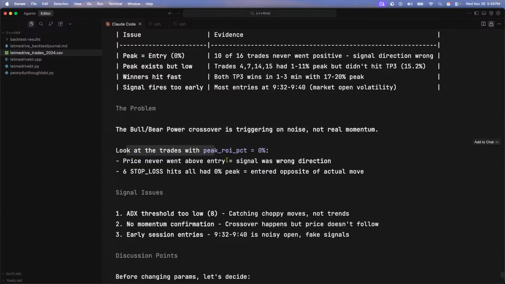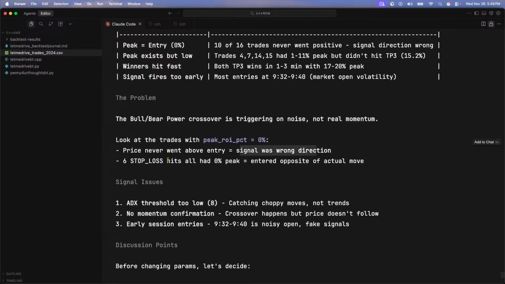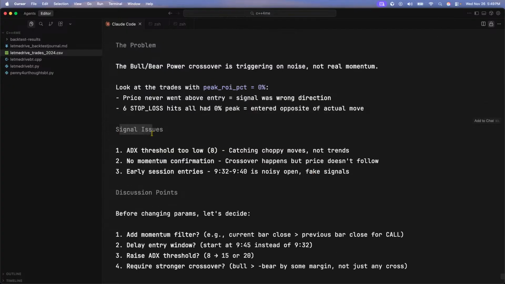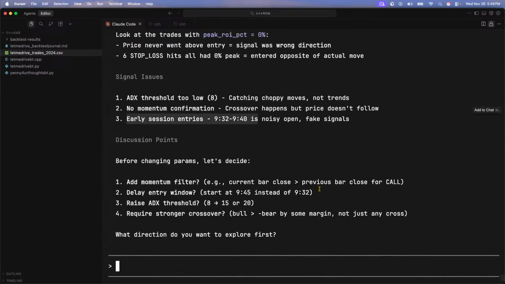Looking at the trades, the peak ROI percentage is 0. The price never went above the entry. The signal direction was wrong. 6 stop losses were hit, with a 0% peak. Okay, the signal issue: the ADX threshold is too low. It's catching choppy moves, not trend. No momentum confirmation. The crossover happens, but the price doesn't follow. The early session entries are noise.